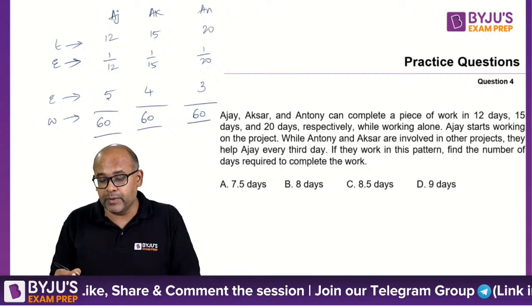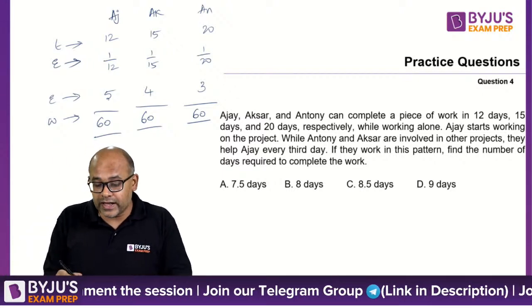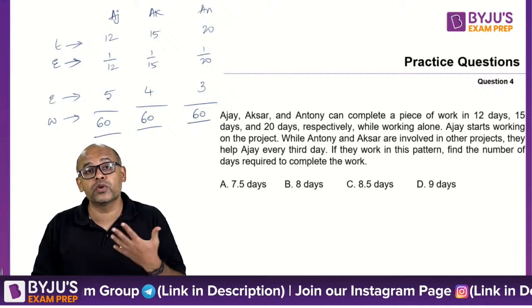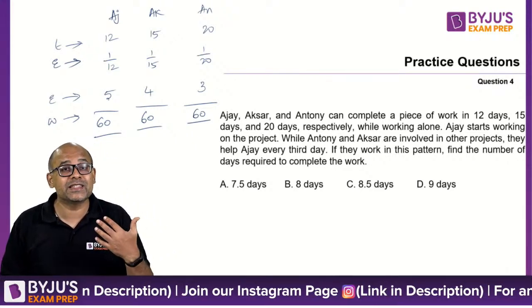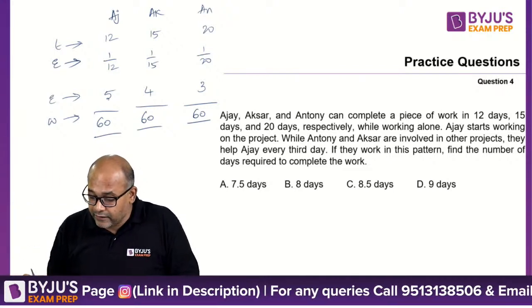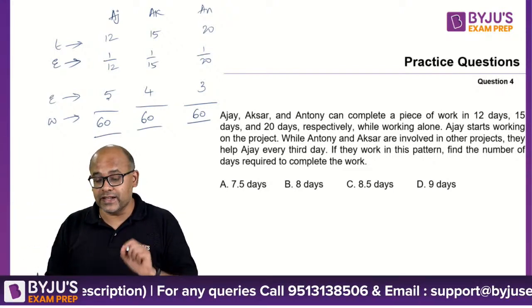Remember, when you do this table, everything should be equal at the end because every person there is doing the same quantity of work. So 60 should come. If you don't get 60, which means something somewhere has gone wrong in your calculation. Okay. So now we have 3 people who can do the work in 60 days.